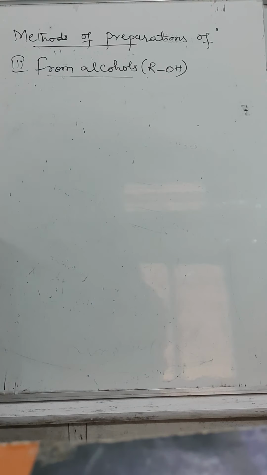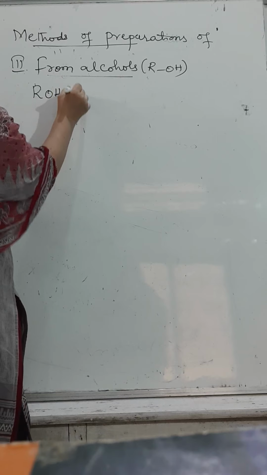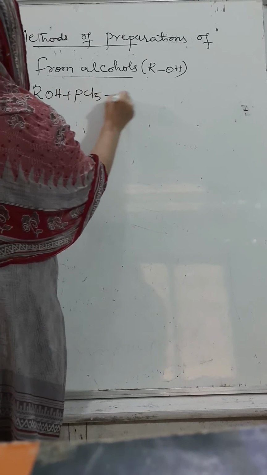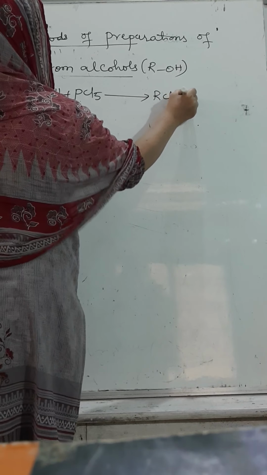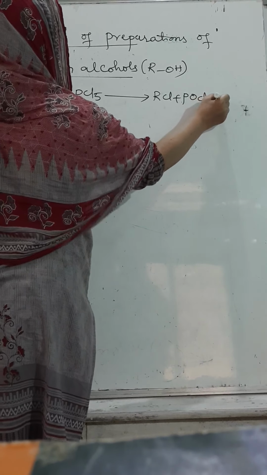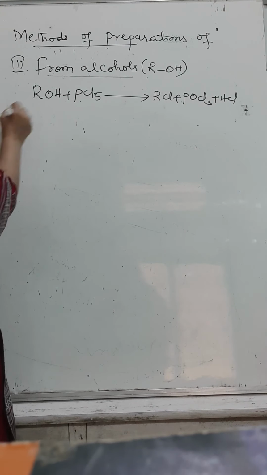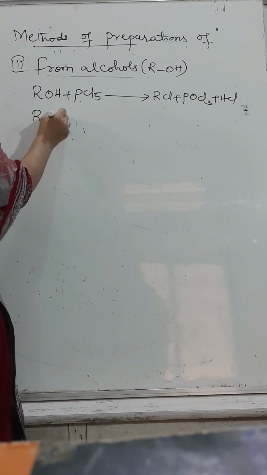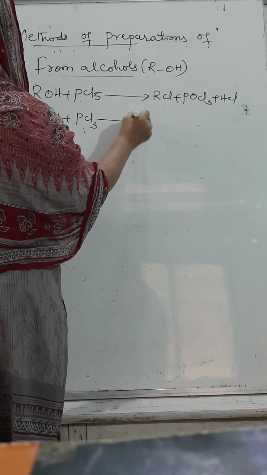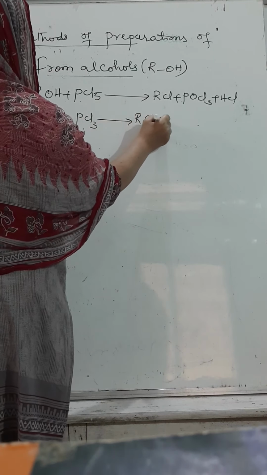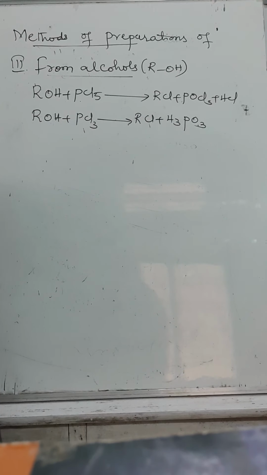Alcohols with phosphorus pentachloride on heating are converted into RCl plus phosphorus oxychloride and HCl. Same way, alcohol with PCl3 we can convert into RCl plus H3PO3, phosphorous acid.